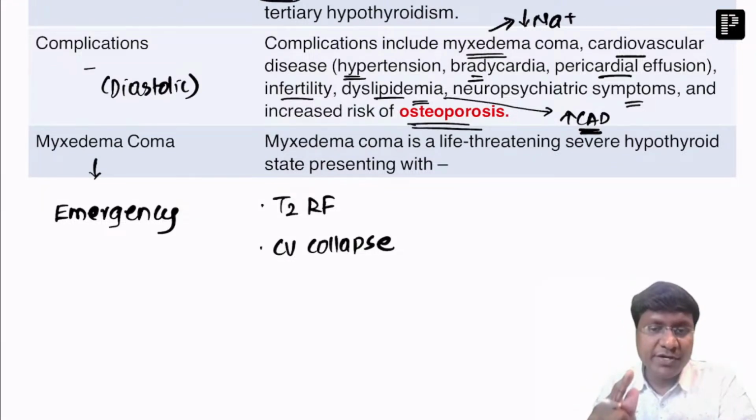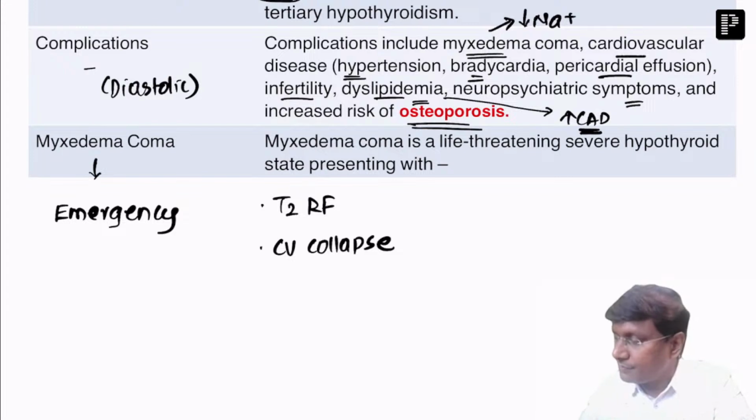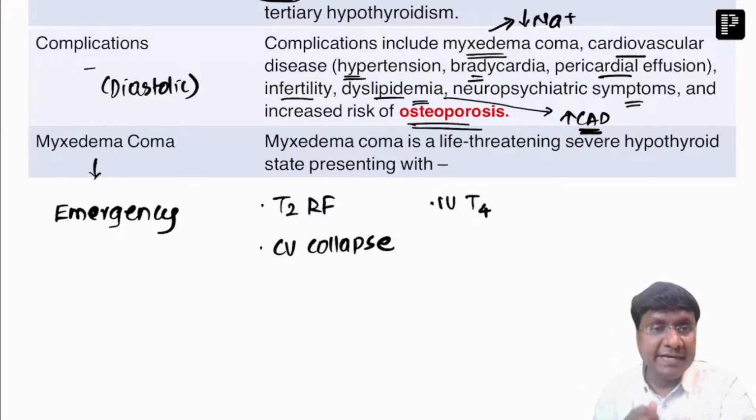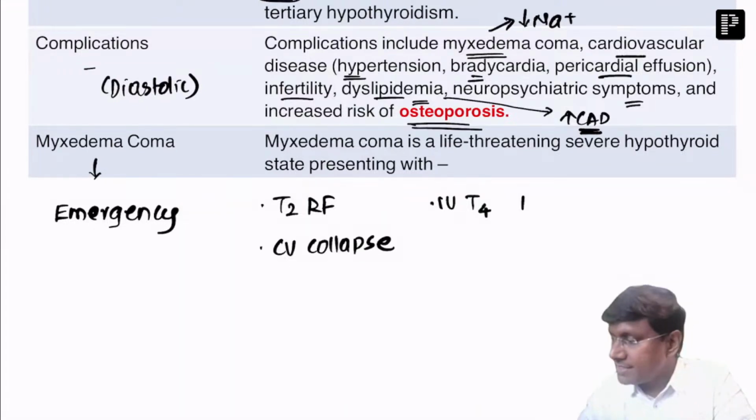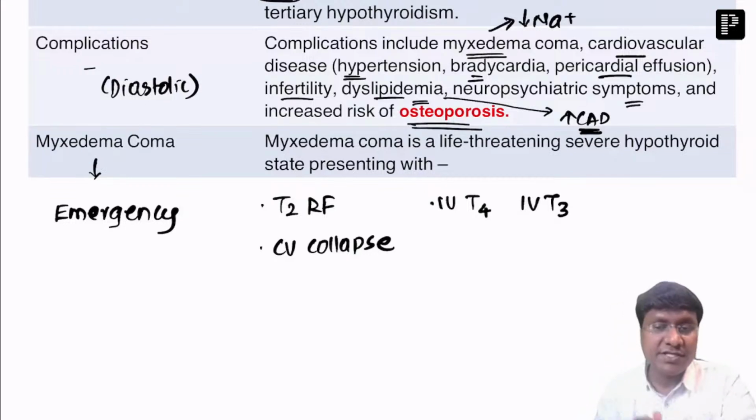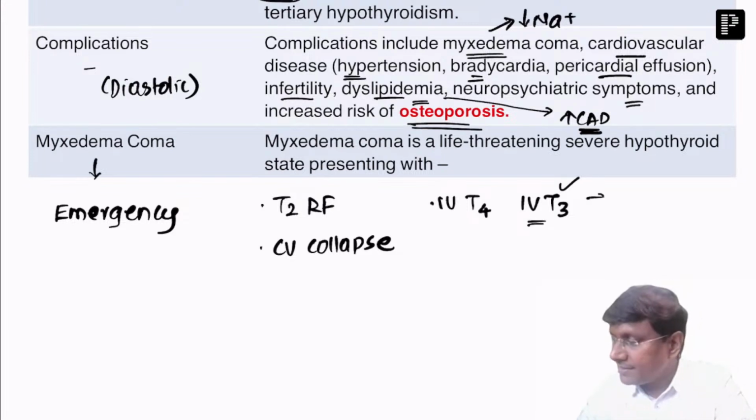In patients with myxedema coma, the treatment that you need to give is intravenous T4, intravenous levothyroxine. If patients don't respond to intravenous levothyroxine, you need to give intravenous liothyronine, that is T3. The only point is, when you are giving intravenous liothyronine, the patients are at increased risk of arrhythmias.